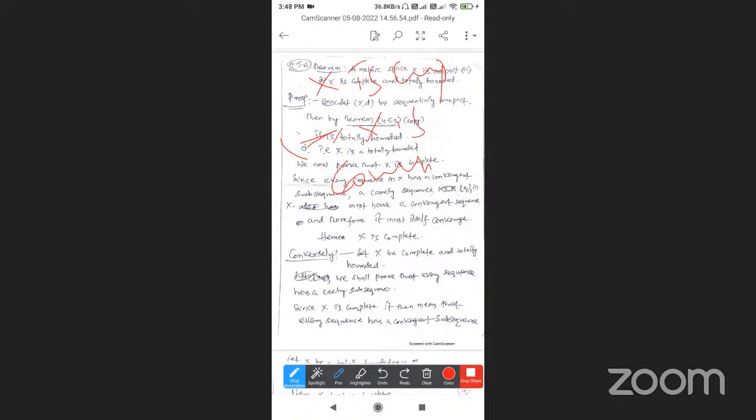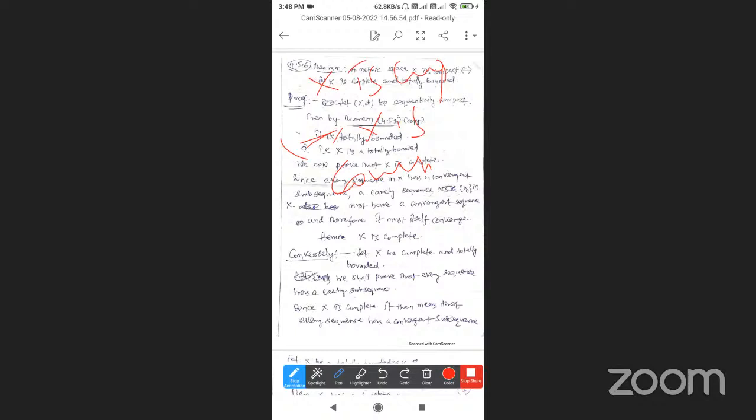What is complete? A metric space X is complete if every Cauchy sequence is a convergent sequence. What is totally bounded? A metric space is said to be totally bounded if it has an epsilon net. What is an epsilon net? A union of open spheres that covers the given metric space is called an epsilon net. A metric space that has an epsilon net is called totally bounded.